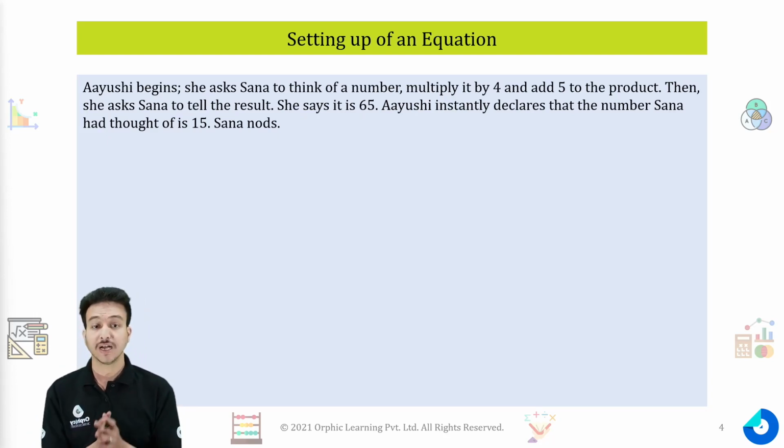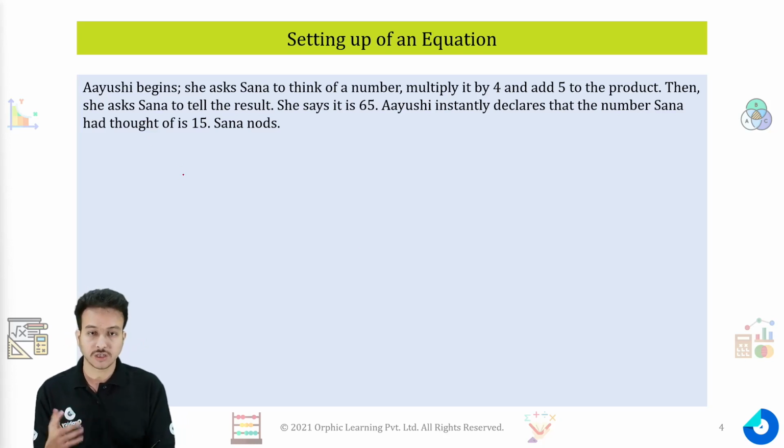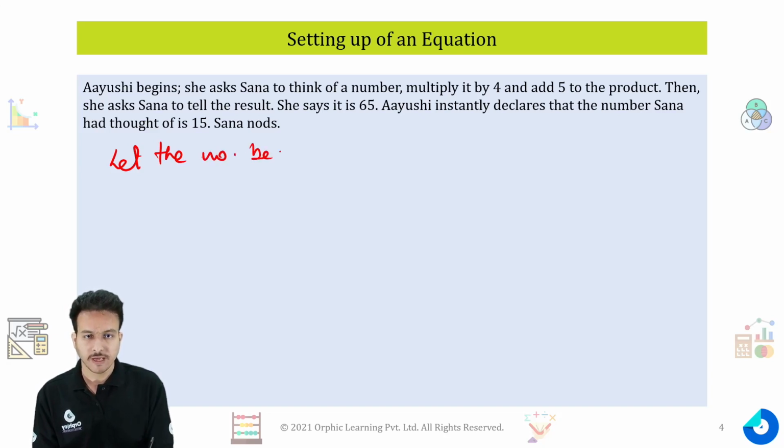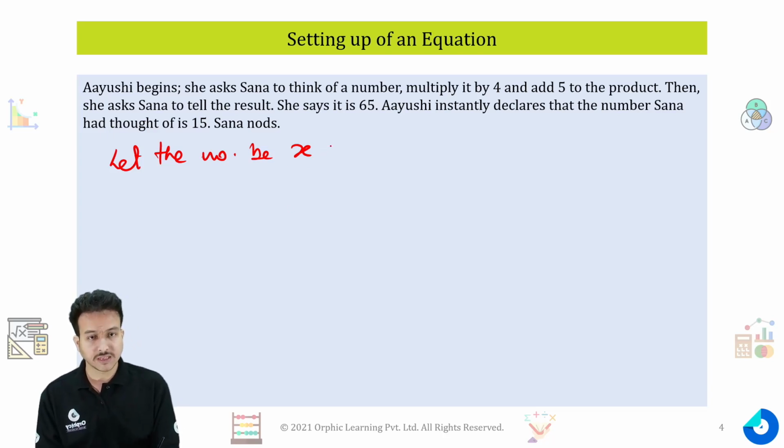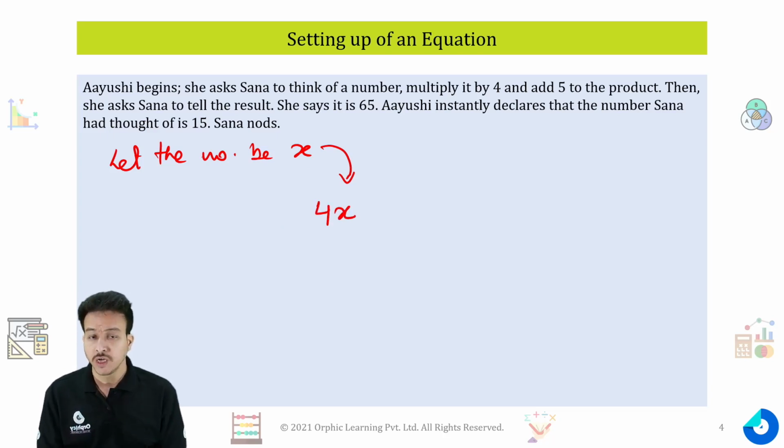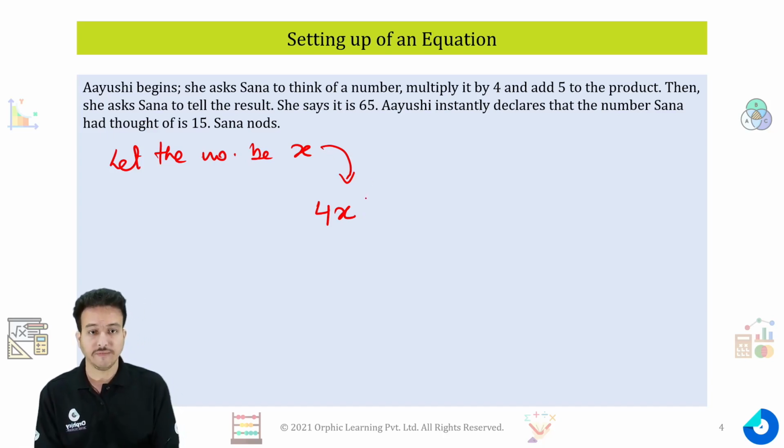Ayushi begins. Ayushi asks Sana to think of a number. Let's just think, we also started doing the same. Whatever number Ayushi is saying, let that number be x. Now x is representing a number. That number can be anything. Now multiply this number with 4. If I multiply x with 4, I will get 4x. Now my product is 4x. If I add 5 to this product, I will get 4x plus 5.